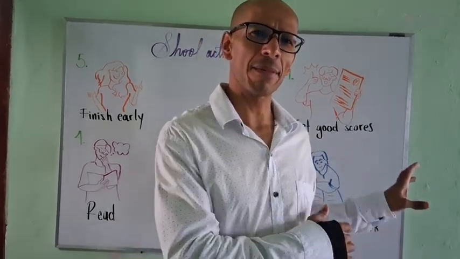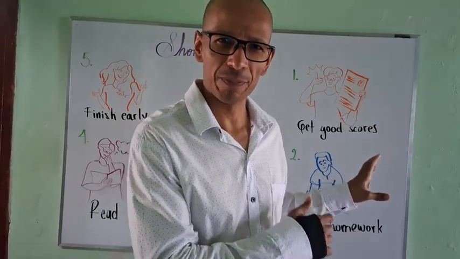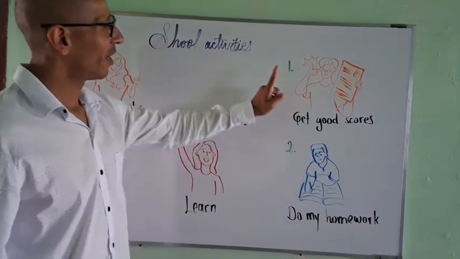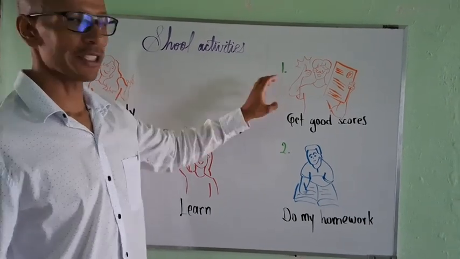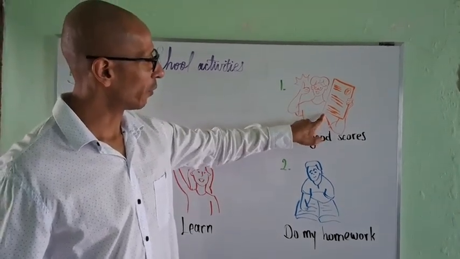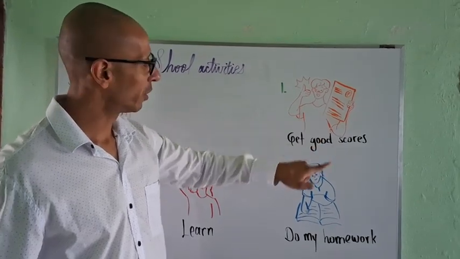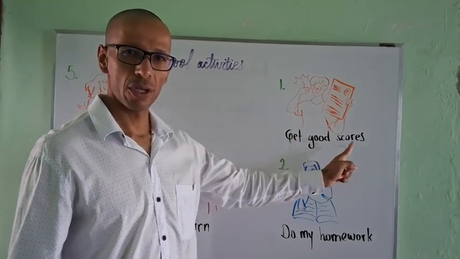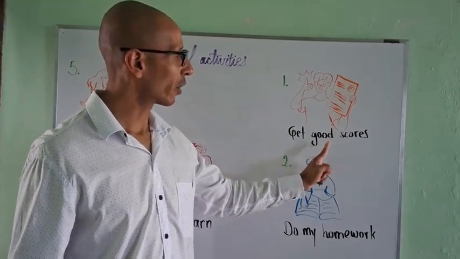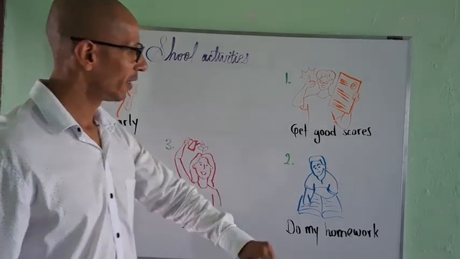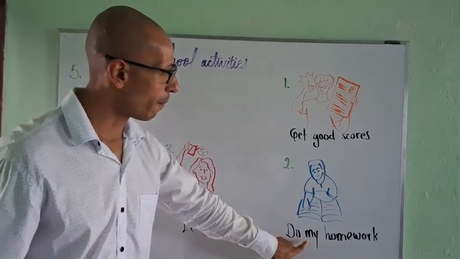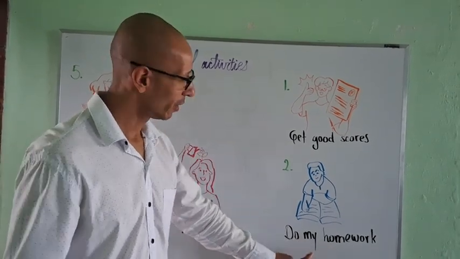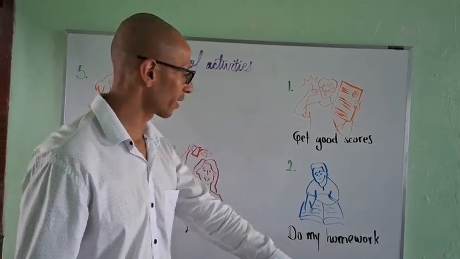Now, if you want to create our own examples in order to understand zero conditional, here I have some actions for you. Take a look at this. Action number 1, you can see the boy here with his paper of results. So we have the first action, get good scores. Number 2, do my homework.